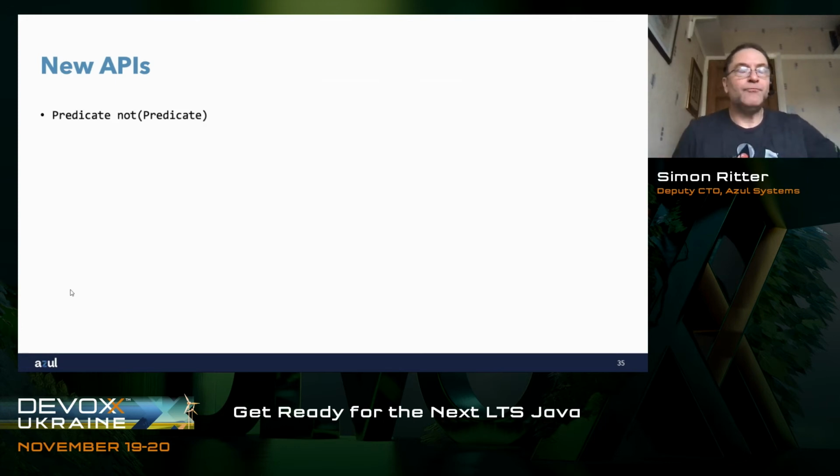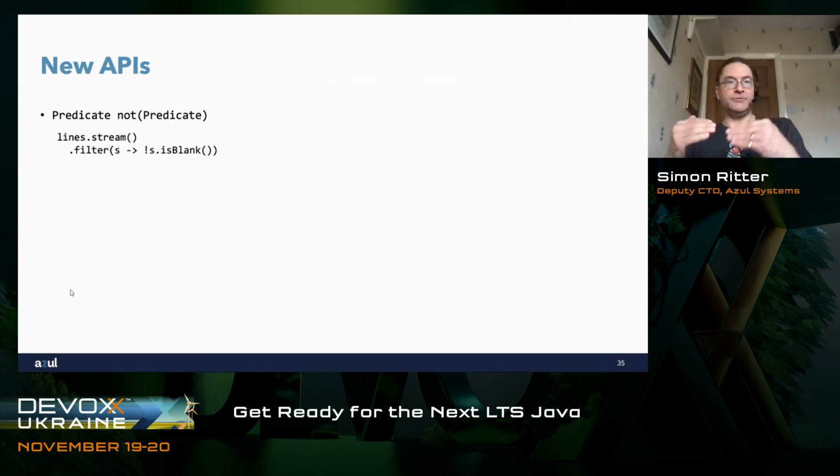And then in JDK 11, probably my favorite feature was the introduction of a new static method on Predicate. And the method is called not, which takes a predicate. Again, if I look at an example here, I'm taking a stream and then I want to filter it. And the way I want to filter it is to remove blank lines from the stream. I want only the lines to go through which are not blank. And I can do that by using a Lambda expression where I say s is the input string, and then the body of the predicate is to say not s.isBlank.